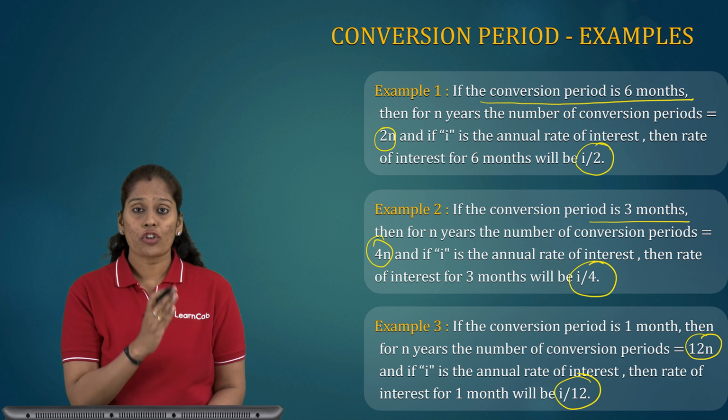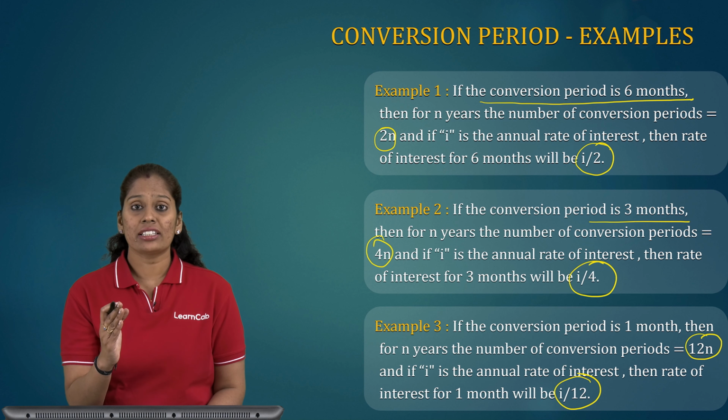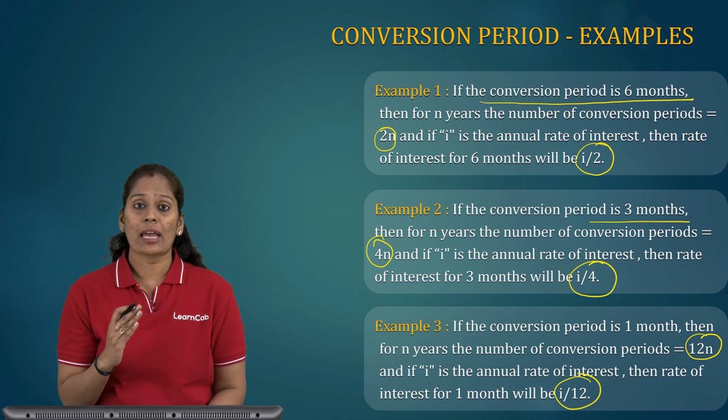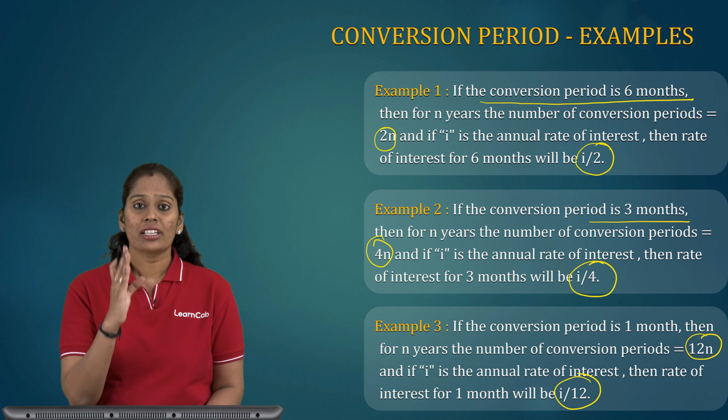We understood the formulas used for calculating this interest, and we have done few simple examples to understand how this formula is applied. Later on, we studied about the conversion period, and lastly, we saw the conversion period chart with examples. So this was all about concept of interest.